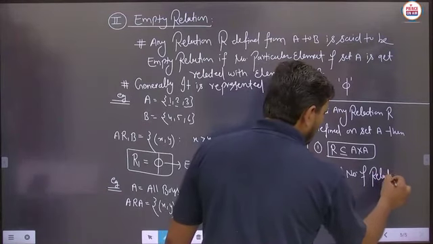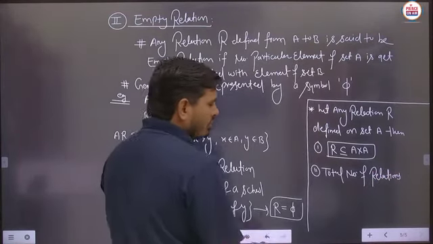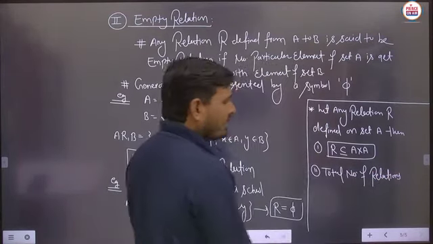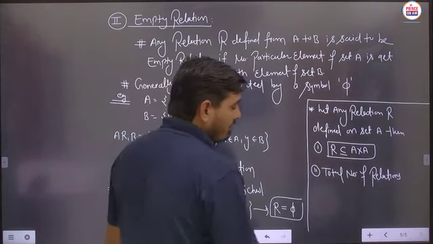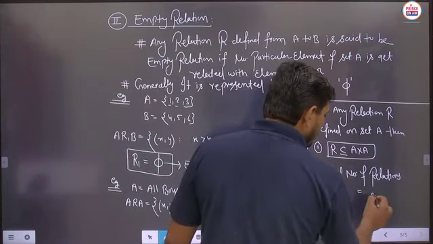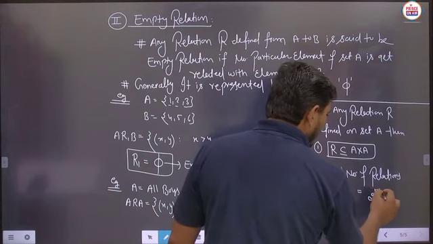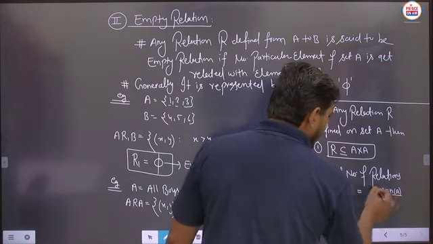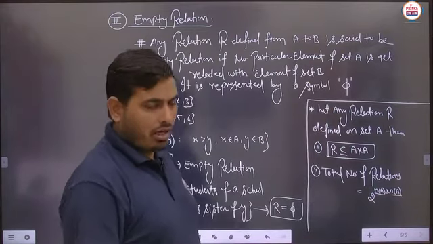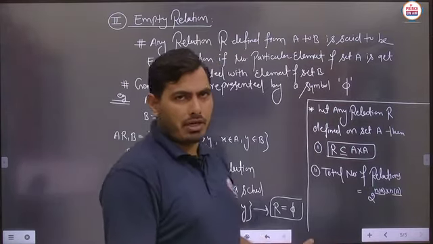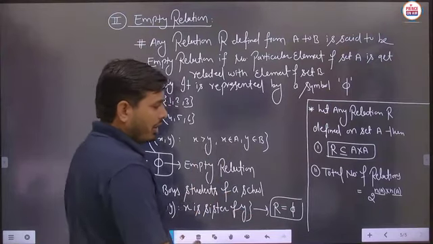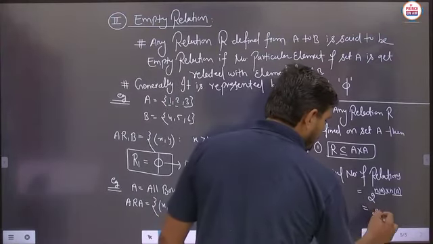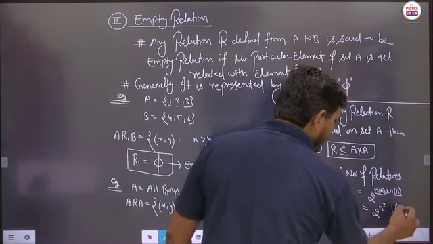So how is the total number of relations obtained? Suppose the number of elements in set A is n. Then the total number of relations will be defined as 2 raised to the power n(A) multiplied by n(A), meaning the number of elements in set A times the number of elements in set A, because in A cross A the number of elements is presented as per the ordered pairs we write. So we write 2 raised to the power n squared, if the number of elements in set A is n.